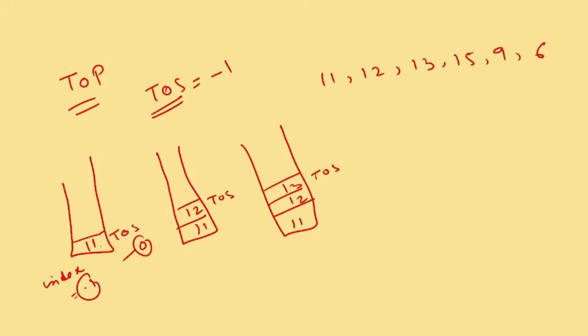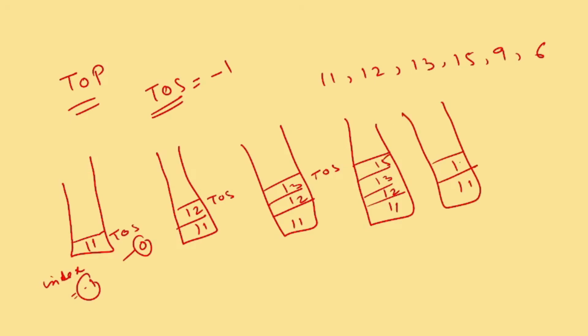So you can see, it will always be one after another. If I have to insert one more element here, for example 15, then 11 will be first, then 12, then 13, then 15. In a similar manner, the rest of the things will be one by one: 11, then 12, then 13, then 15, and then 9. So now the TOS will be here.